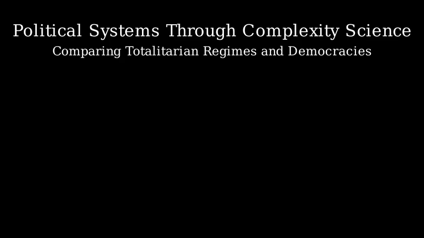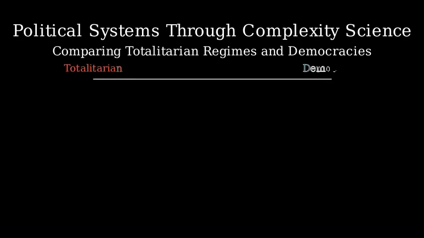Welcome to this educational video, where we'll explore how political systems can be understood through the lens of complexity science. We'll compare totalitarian regimes and democracies by examining how they restrict or enable interactions between citizens, institutions, and information. In complexity science terms, we can think of political regimes as existing on a spectrum.